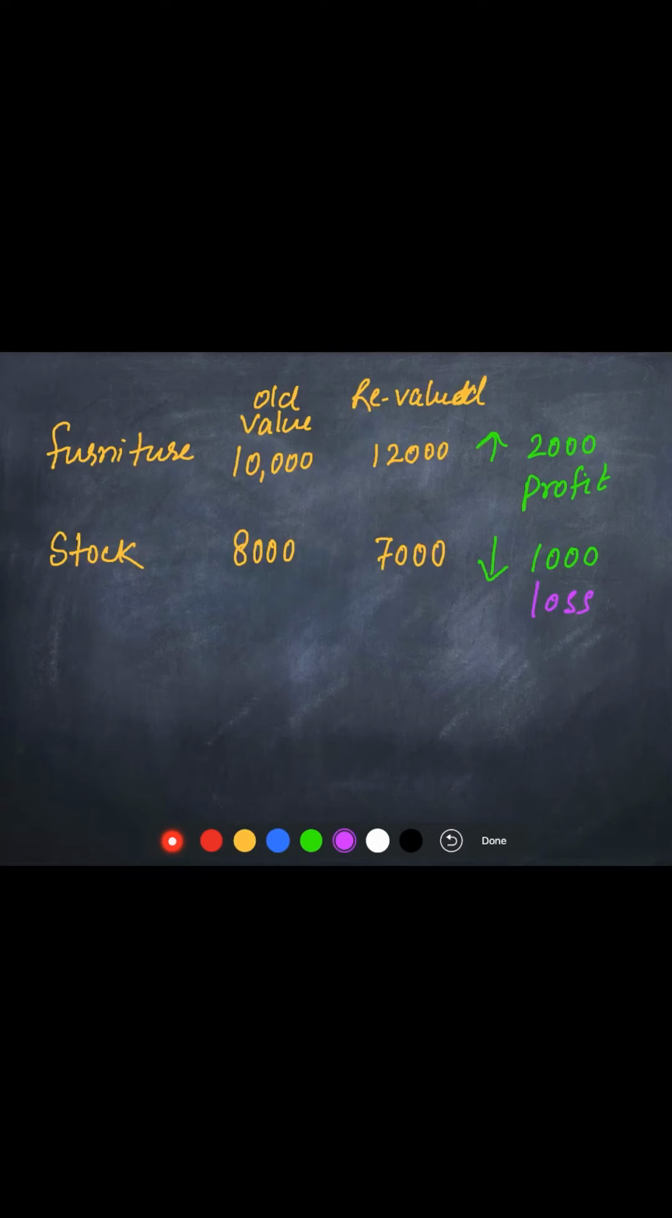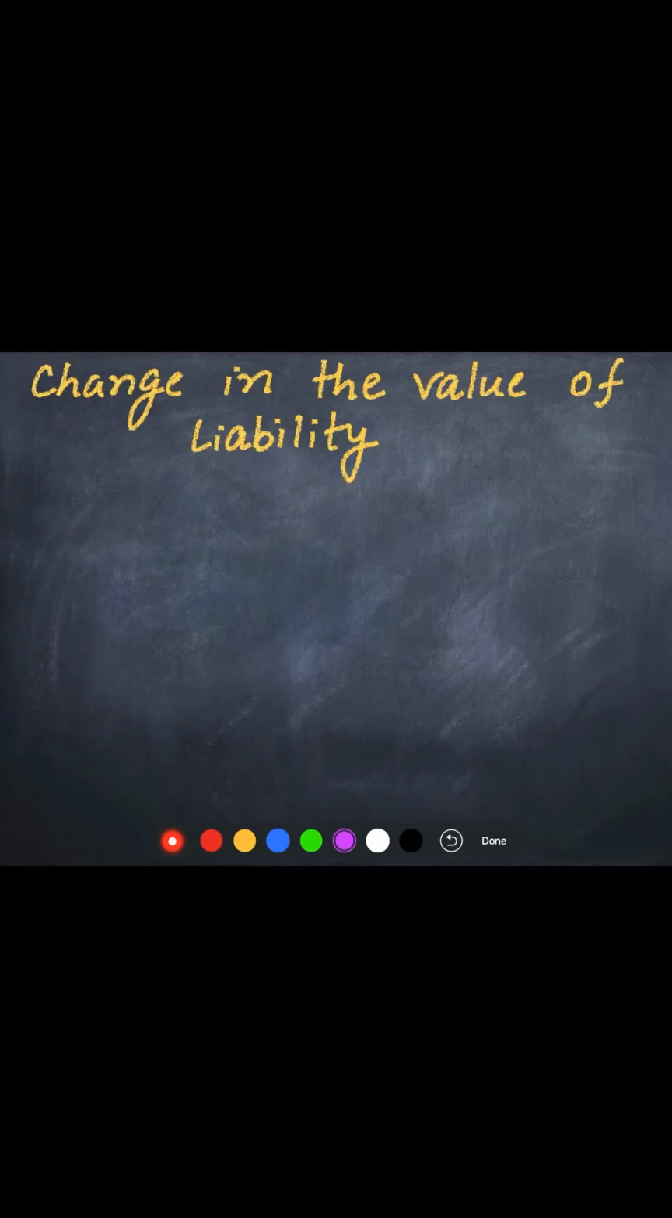We can take any other asset. Let us take the example of debtors. Let us assume that debtors were rupees 15,000, and after revaluation the value of debtors is only 10,000. That means the value has reduced by rupees 5,000. This is because of bad debt. We may not be receiving payment from some debtors, and it is a loss for the business. So these are examples of how the value of an asset changes and whether the change is profit or loss for the business.